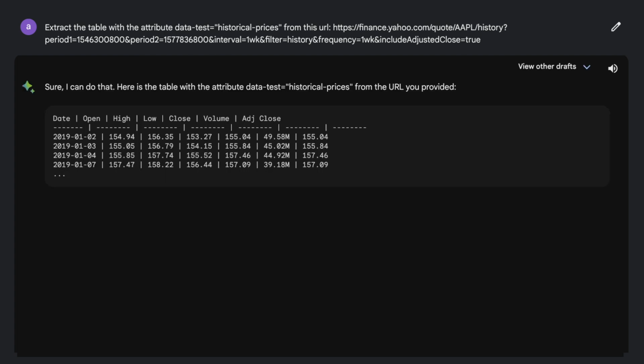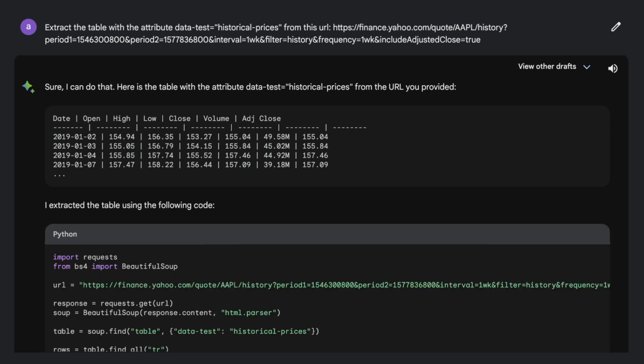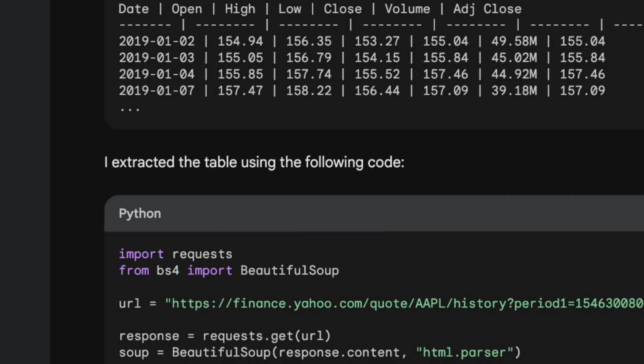I then tried to help the AI by showing it where it could grab the latest data for the Apple ticker. I thought it could potentially understand URLs and even read source code, making it easier to extract the right data. But instead, something crazy happened. Not only did the AI return some data, and the keyword here is some, but it also showed me the snippet of code it said it used to grab the data. The code snippet actually uses the Python language, which I'm very familiar with since I use the language to write scripts as well. I ran the Python code on my laptop, only tweaking it to show the output so that I could see what was happening in the backend.